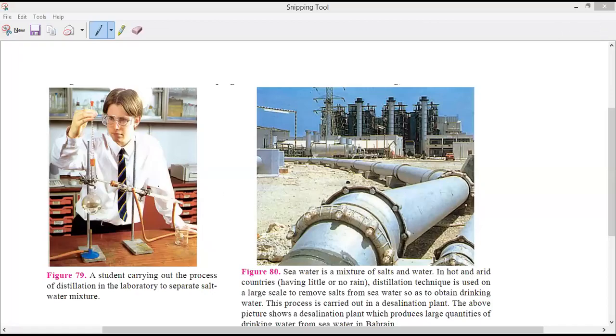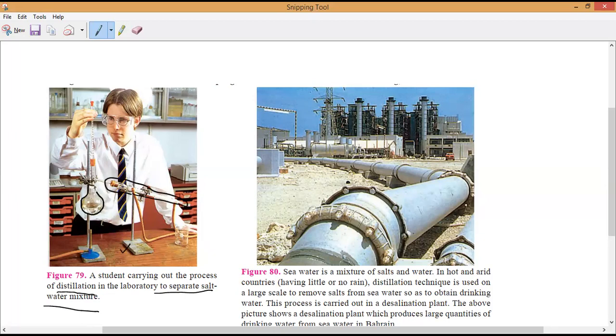So this is a lab scale setup of how you can set up a distillation technique. This is what we used to do in our lab. So this is the distillation technique. A student carries out the process of distillation in the laboratory to separate a salt water mixture. Now, have you seen the setup here? How is he working? This is what we call a condenser, a water condenser, or else a Liebig condenser. And this is the distillation flask. He has fixed and arranged everything, so this is how he will obtain the pure water in this beaker from the condenser.